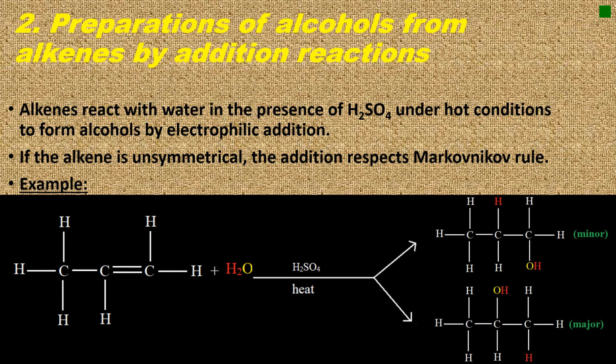It is explained by saying that in the ionic addition of an unsymmetrical reagent to a double bond, the positive portion of the adding reagent attaches itself to the carbon of the double bond so as to yield the more stable carbocation as intermediate. We can use the mechanism to explain Markovnikov's rule. The hydrogens in sulfuric acid are highly labile and highly electron deficient due to the negative inductive effect of oxygen.